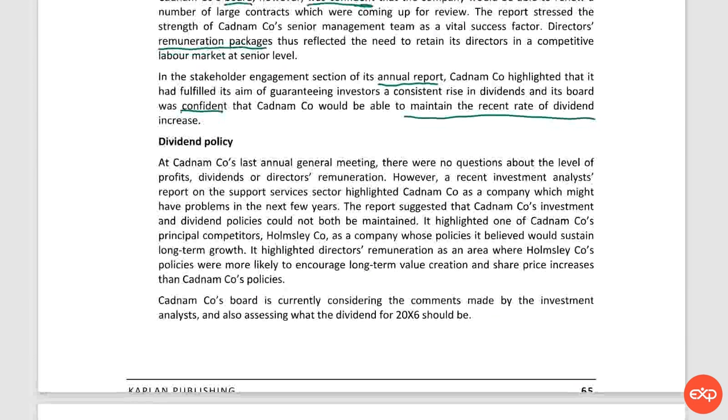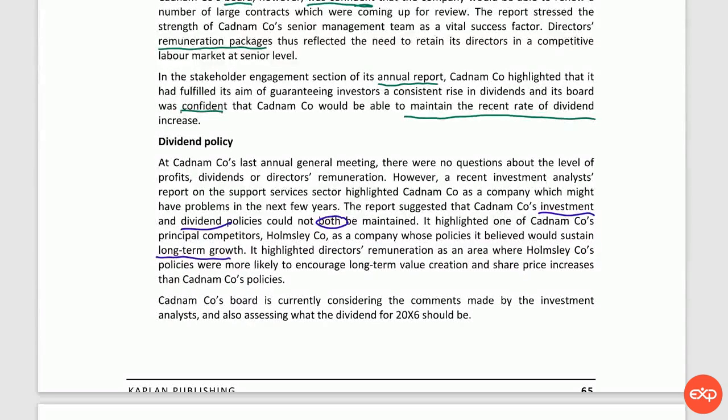The report suggested that Cadmium Company's investment and dividend policies could not both be maintained, so either one or another, or maybe not one, not another. It highlighted one of Cadmium Company's principal competitors, Homestay Company, as a company whose policies it believed would sustain long-term growth. Okay, so they think that that company is a long-term success.